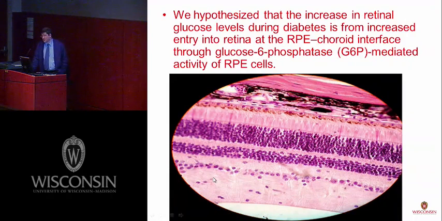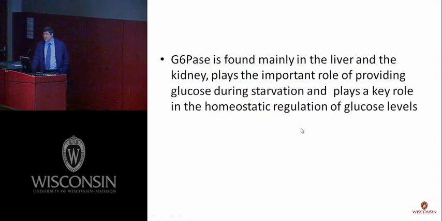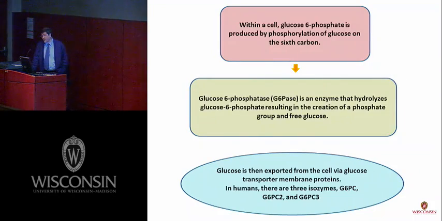So based on this introduction, we believe the reason for the hyperglycemia in early diabetic retinopathy is hyperfunctioning of the RPE cell, and the reason for this hyperfunctioning is hyperactivity of a special enzyme named glucose 6-phosphatase. This enzyme is mainly located in the liver and the kidney, and plays an important role in the homeostasis of glucose. Its major role is to remove the 6-phosphate group from glucose 6-phosphate. Then the glucose is free to go out of the cell.